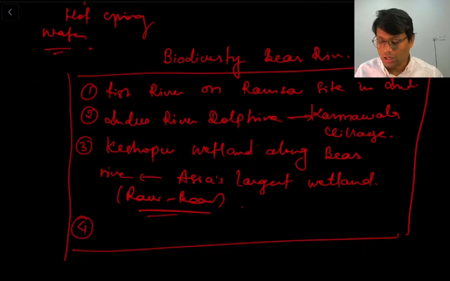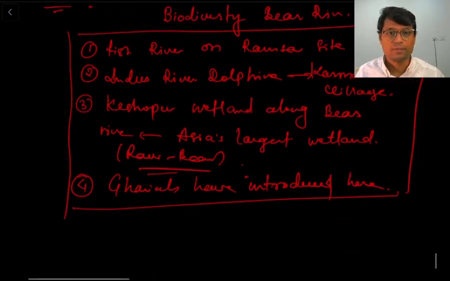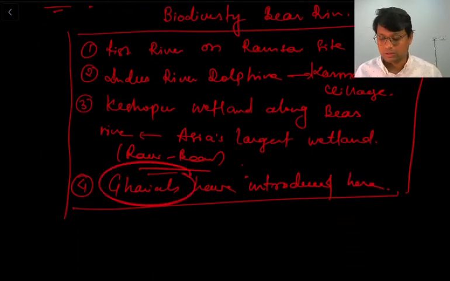Now, recently, gharials have been reintroduced here. Fine. If you have seen, gharials are very critical species for the ecosystem in India.